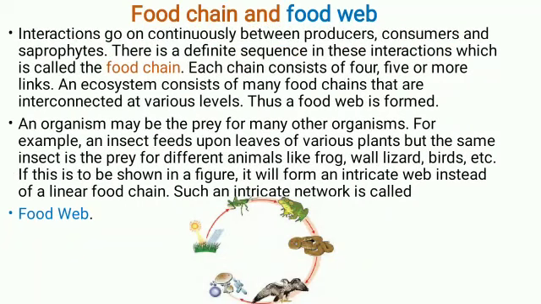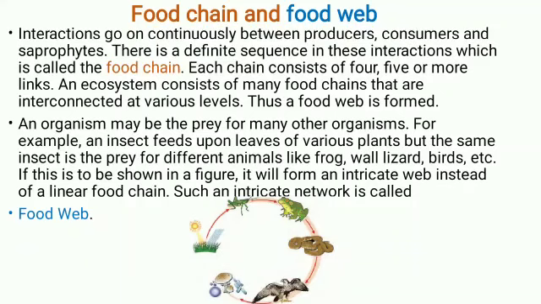Next topic is food chain and food web. Interactions go on continuously between producers, consumers, and saprophytes. There is a definite sequence in this interaction which is called the food chain. They are depending on each other. Producers are consumed by consumers.